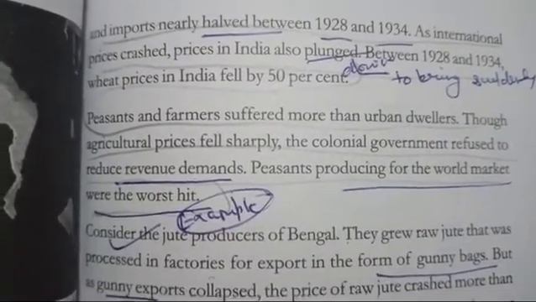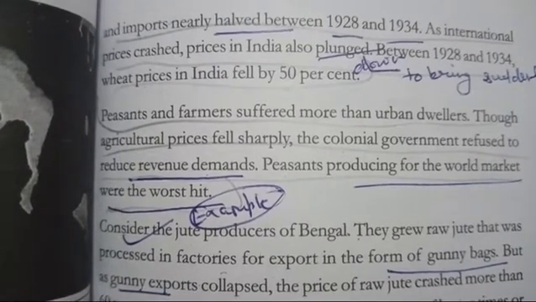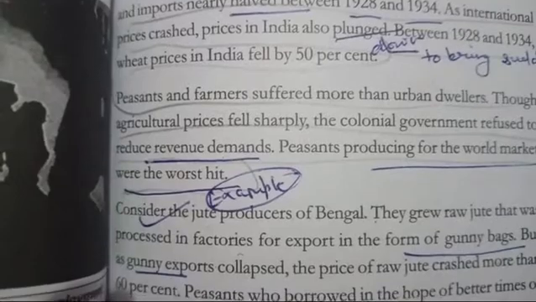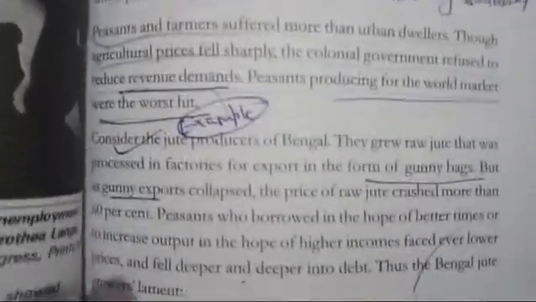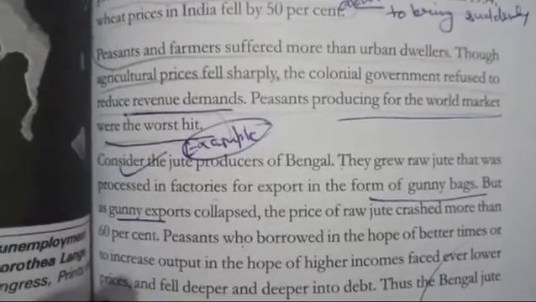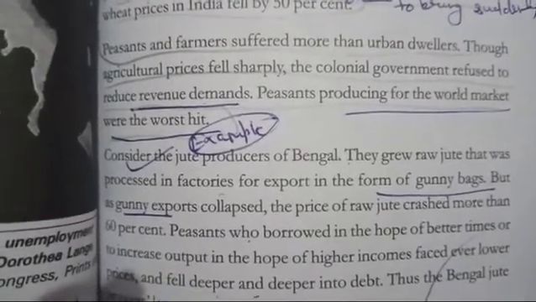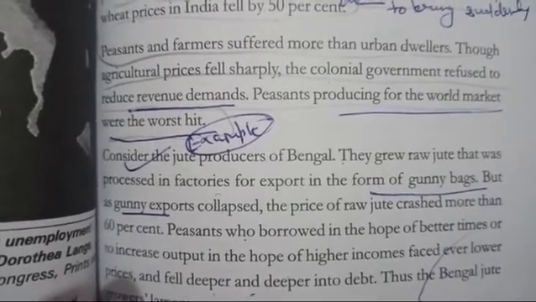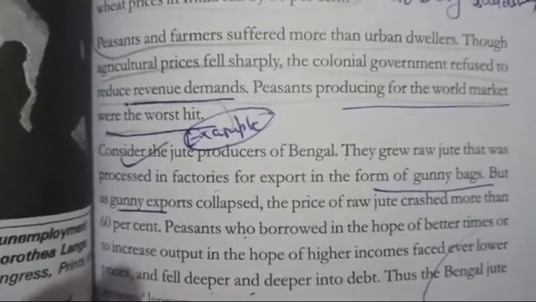Between 1928 and 1934, wheat prices in India fell by 50%. Now you can see how pathetic the condition was in India after the First World War, when we talk about the effect of the Great Depression in India.